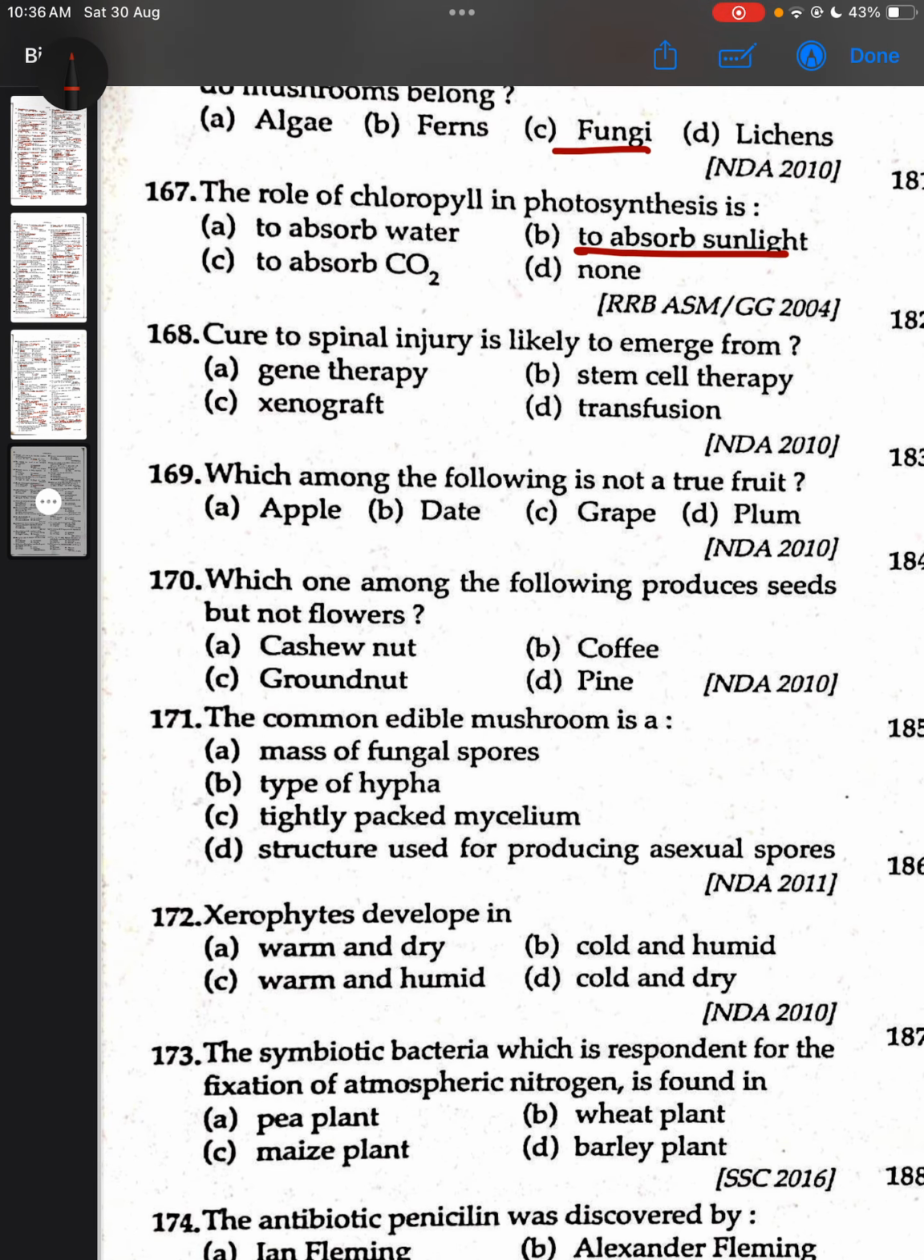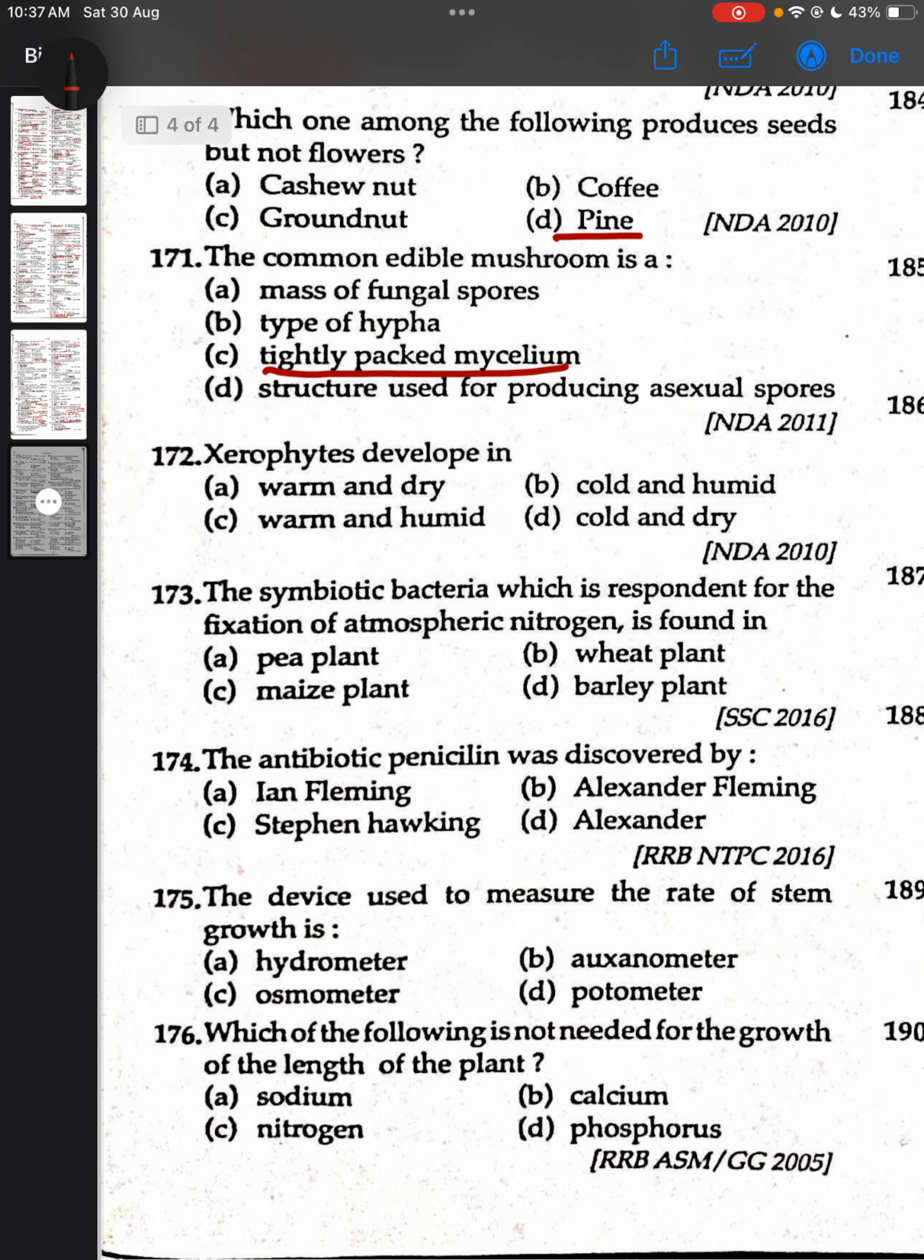Cure to spinal injury is likely to emerge from stem cell therapy. Which one of the following is not a true fruit? Apple. Which one among the following produces seeds but not flower? Pine. The common edible mushroom is a tightly packed mycelium. Xerophytes develop in warm and dry climate. The symbiotic bacteria which is responsible for the fixation of atmospheric nitrogen is found in pea plant.